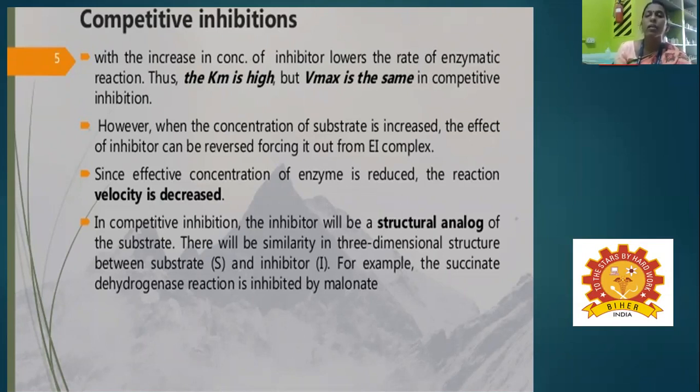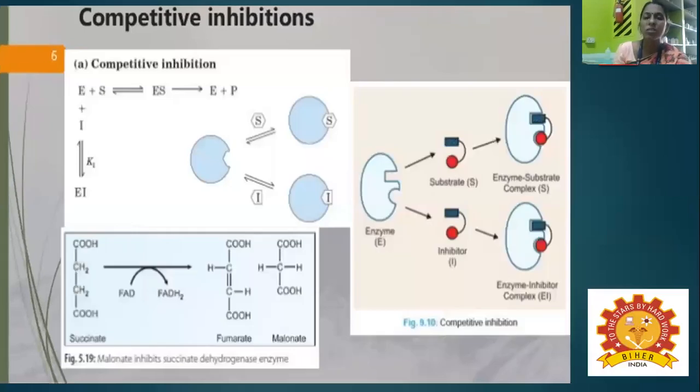So the three-dimensional structure is similar between the substrate and the inhibitor. Take the example of the succinate dehydrogenase reaction, which is carried out in the TCA cycle. It is blocked by malonate. How does the reaction proceed? Succinate is converted to fumarate by the enzyme succinate dehydrogenase. But the structurally similar malonate inhibits the succinate dehydrogenase enzyme activity.